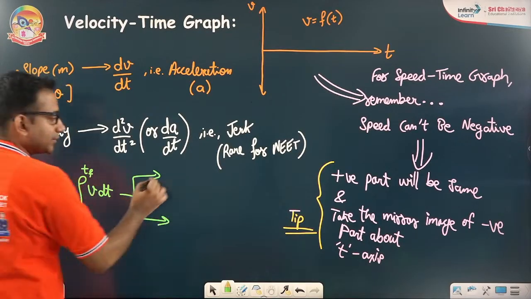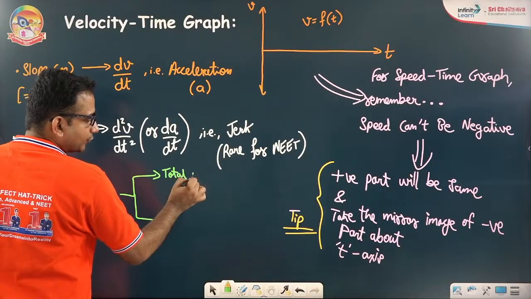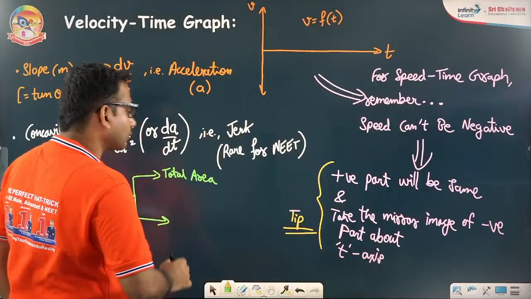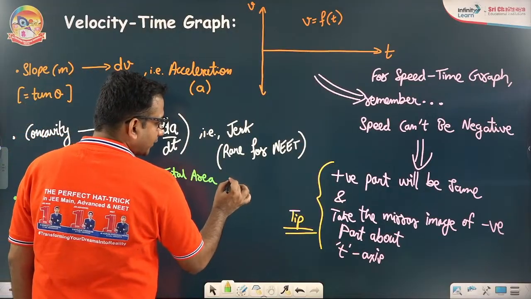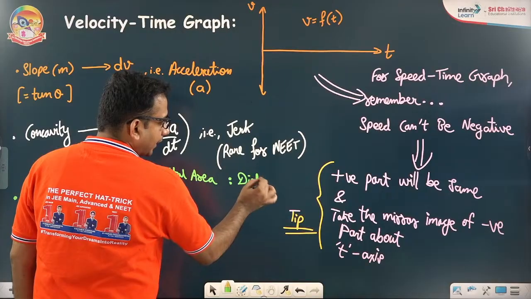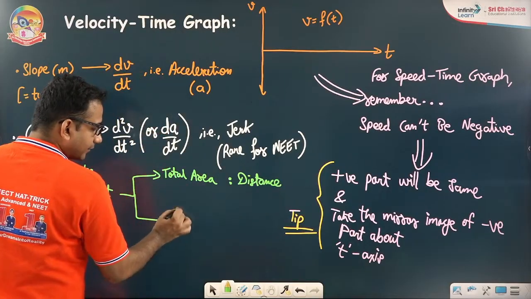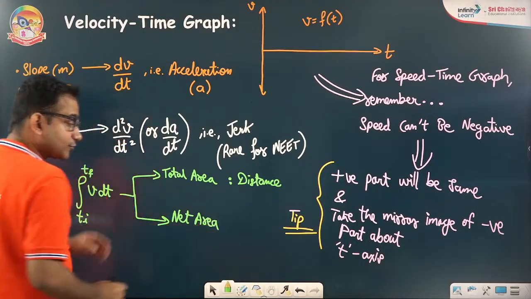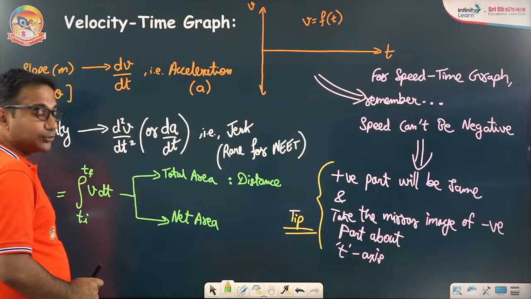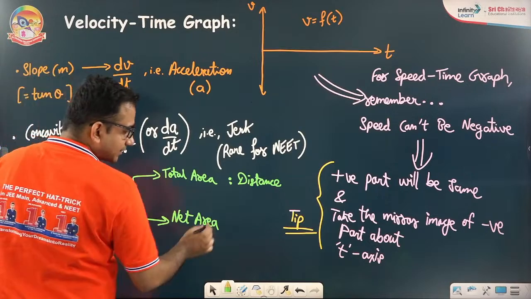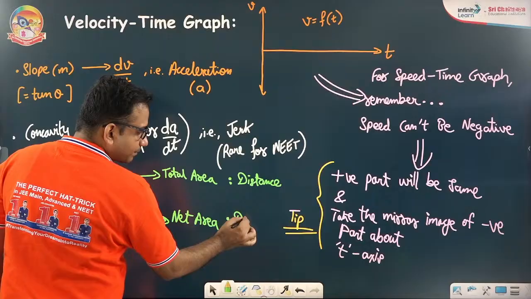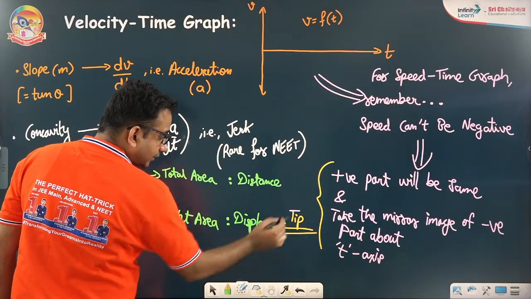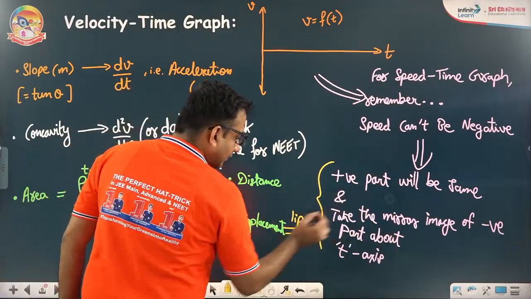Now that can give you two different types of area. That area could be the total area, where upper area is also taken as positive and the lower area is also taken as positive, then total area gives you distance. And if you take the net area, net algebraic area, net area means positive and negative. So above the t-axis you will consider it to be positive, below the t-axis you will consider it to be negative. So that will give you displacement. All right, total area will give you a distance, net area will give you a displacement.